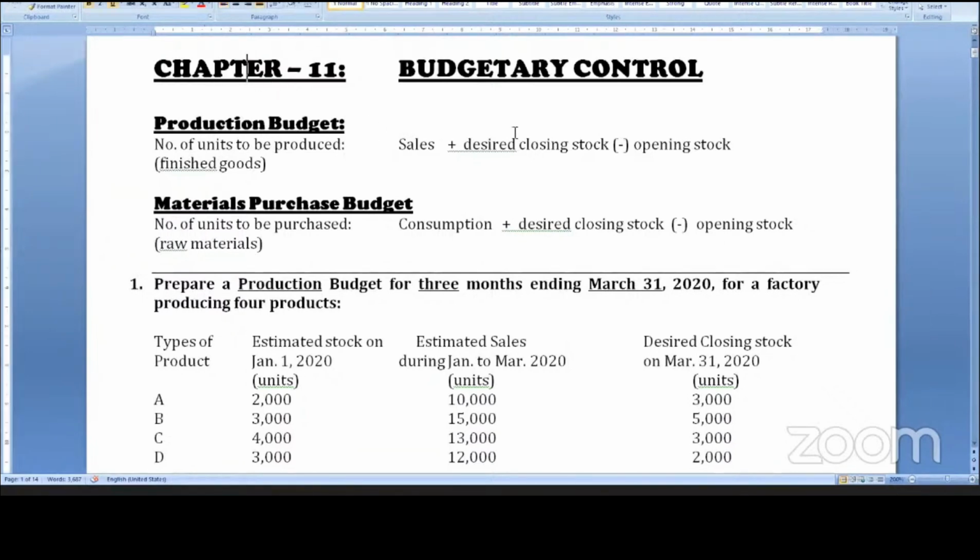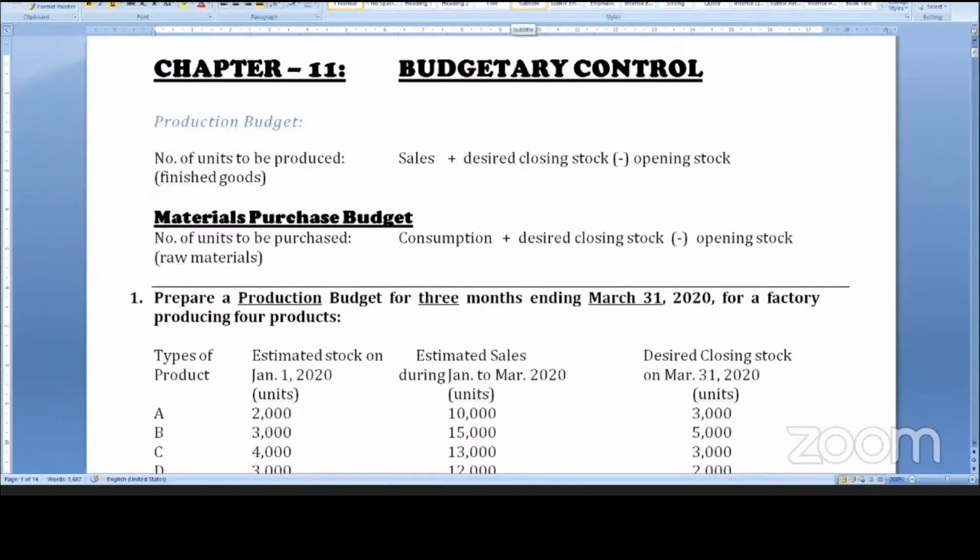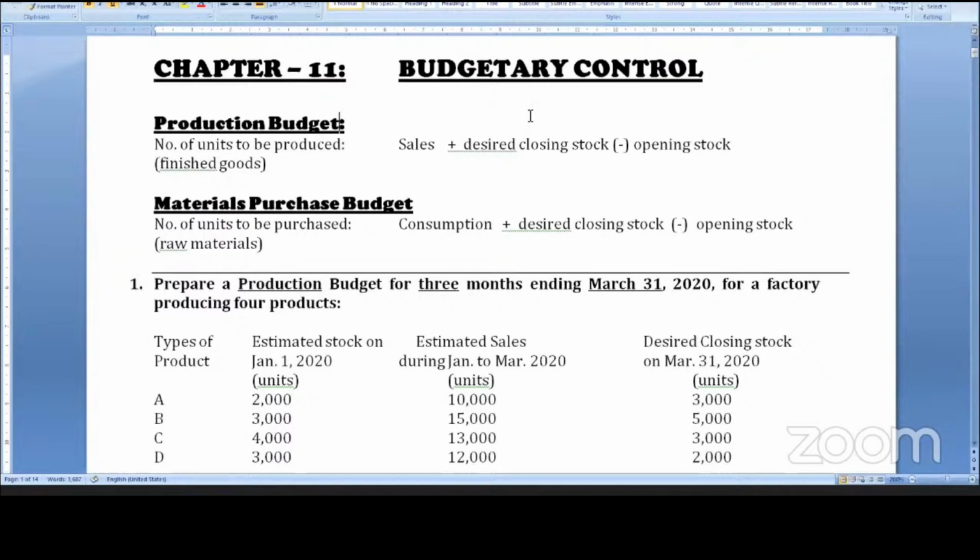So next, chapter 11, budgetary control, students. First, the production budget. Production budget, students, is the number of units to be produced. The formula is very important: sales plus desired closing stock minus opening stock. Number of units to be produced is sales plus desired closing stock minus opening stock.